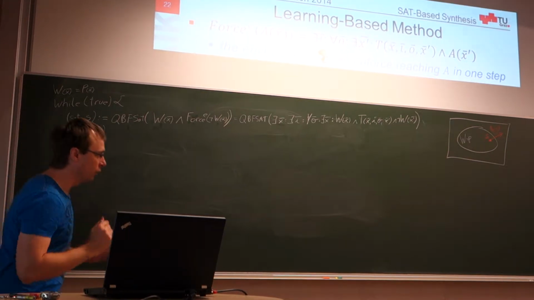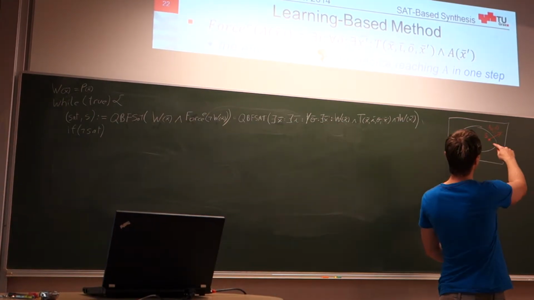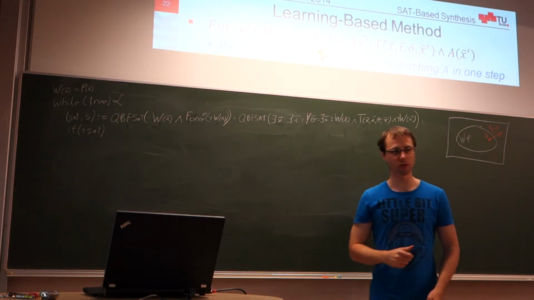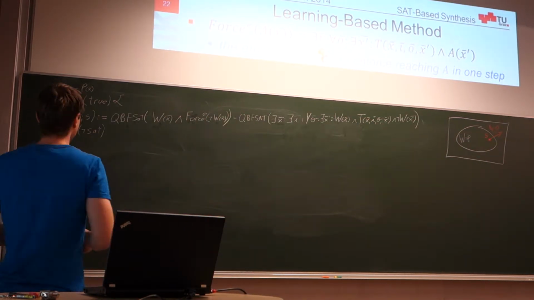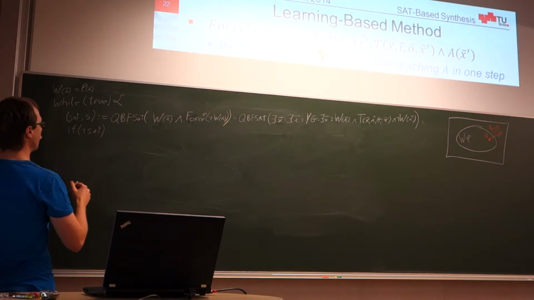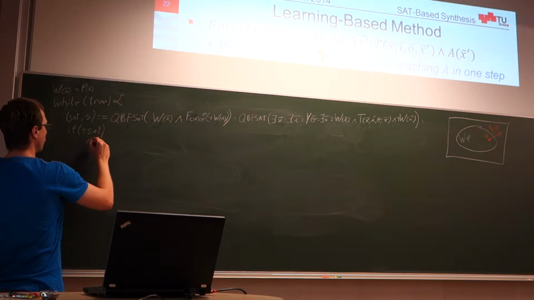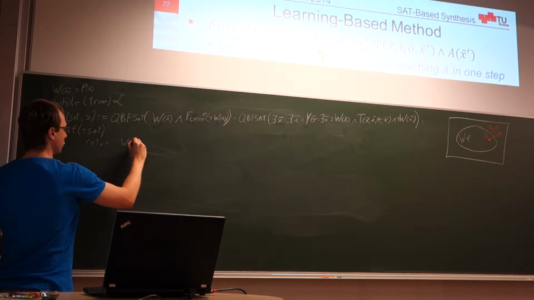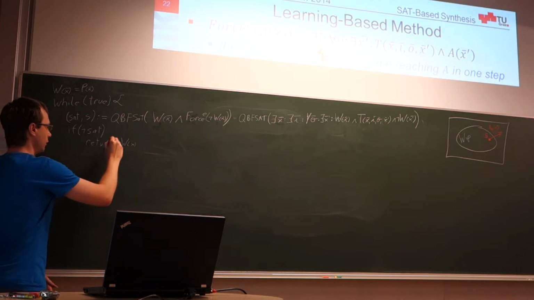Exactly. Because there is no way for the evil environment to find some state and input such that we leave the winning region. So we are already done. We already have found our correct winning region stored in the variable W. So all we have to do is, let's say, we return W as the final result.